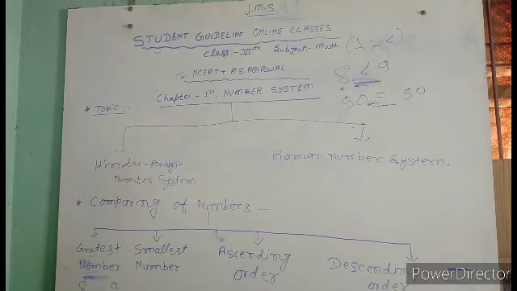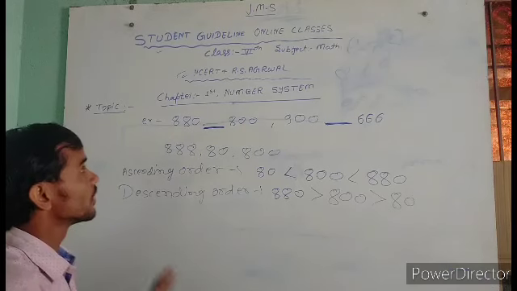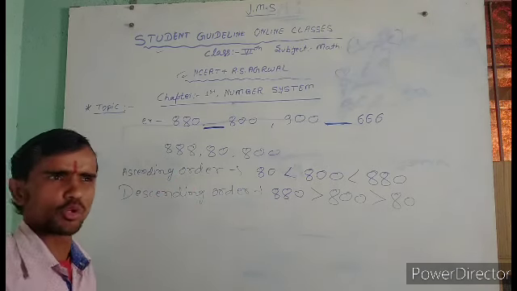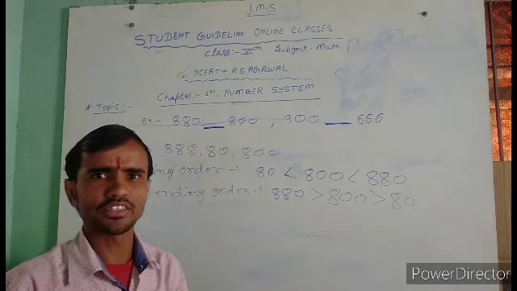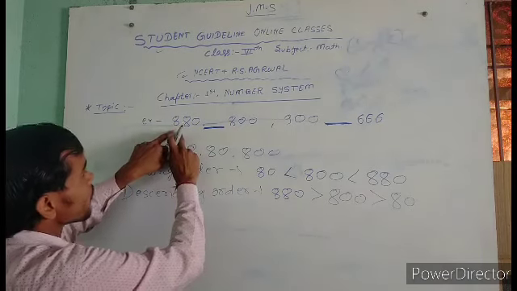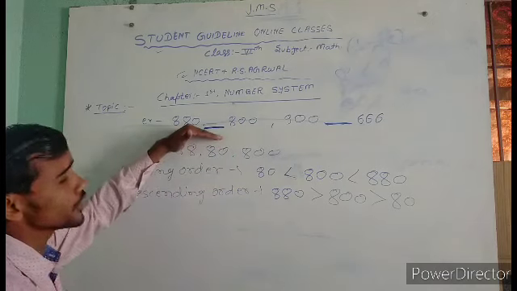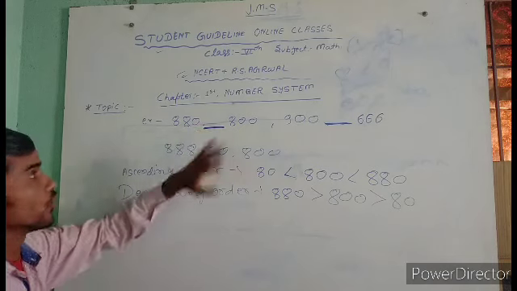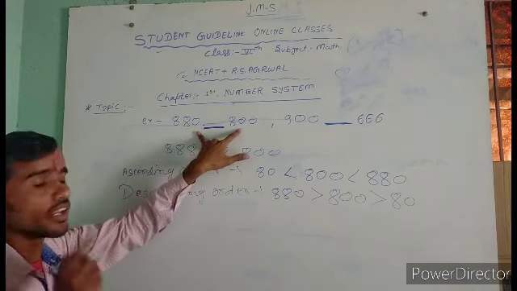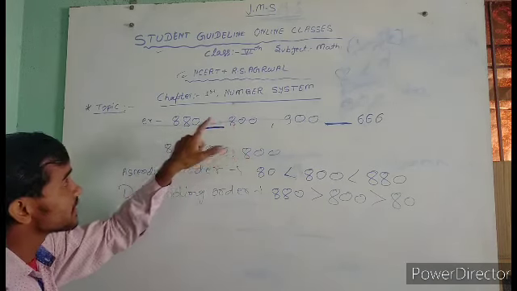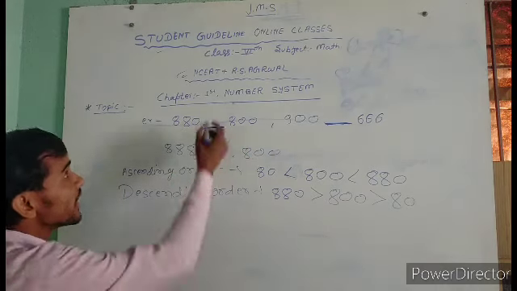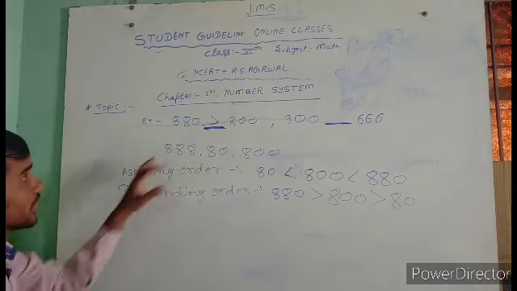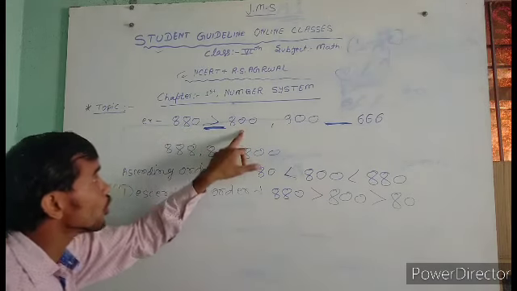Okay, in the last part: greater than, smaller than, smallest number, greatest number, ascending order and descending order. First example, 880 and 800. You suggest which is more than and which is less than. Which is greater? 880 is greater than 800. Underline that: 880 is more than 800.